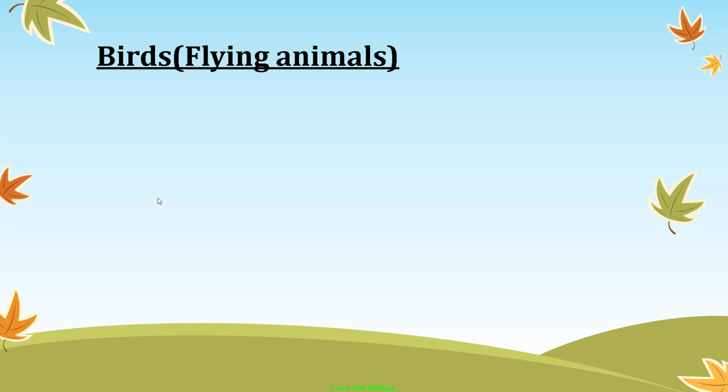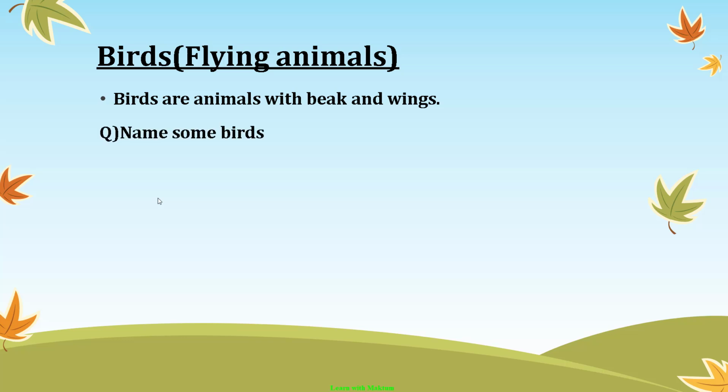First, see birds. Those are called flying animals. Birds are animals with beak and wings. You may have seen crow, then pigeon, parrot. All these birds will have a beak as well as wings to fly. Name some birds is the question.